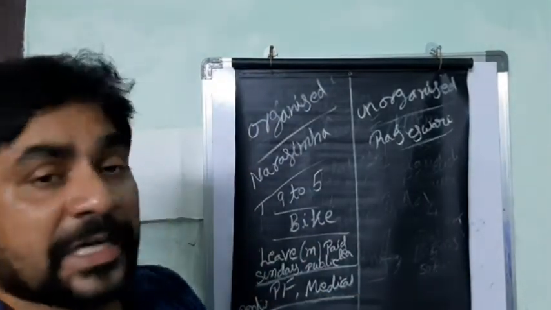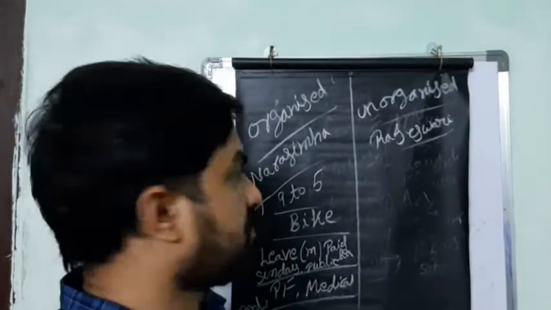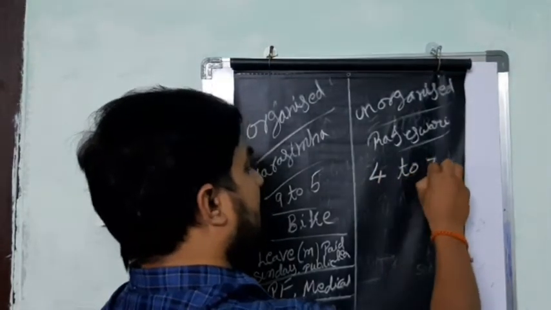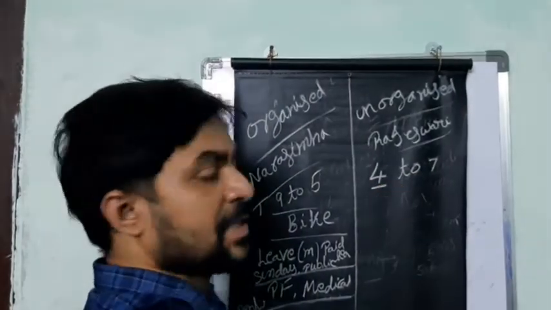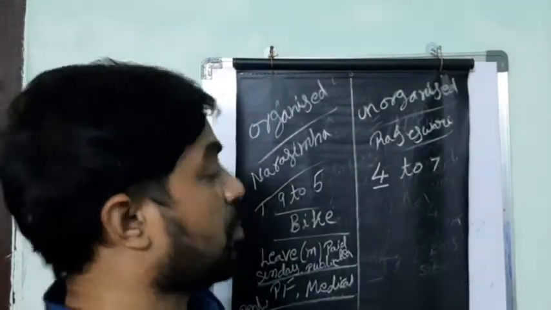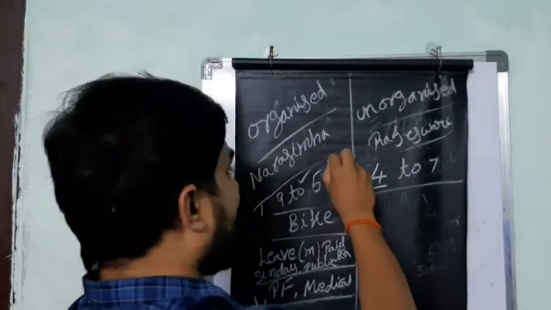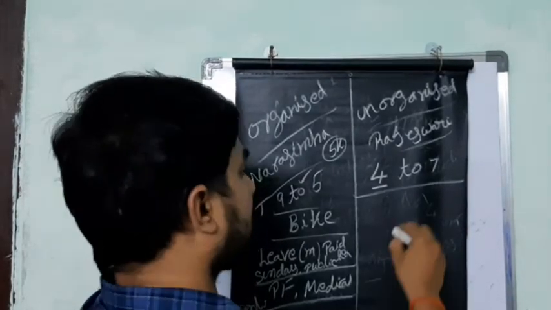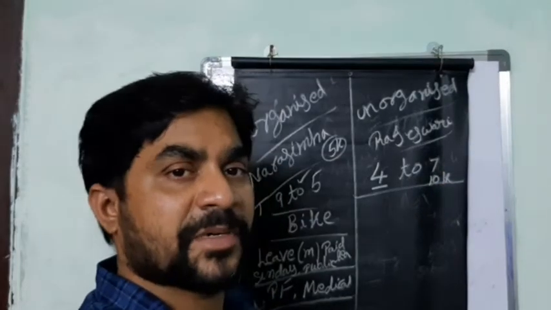Take an example, Rajeshwari. She is an example of the unorganized sector. She goes to work at 4 o'clock till 7 o'clock. So there is no particular time. Sometimes she goes at 5, sometimes at 8, sometimes at 9. So there are no proper timings like Narasimha. And he has to travel only 5 kilometers, because his house is near his office. But she sometimes has to travel 10 to 20 kilometers.